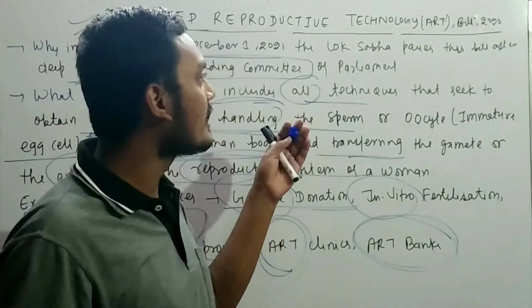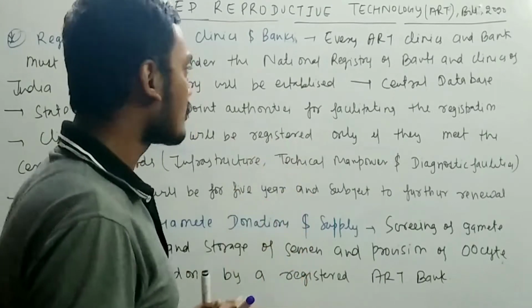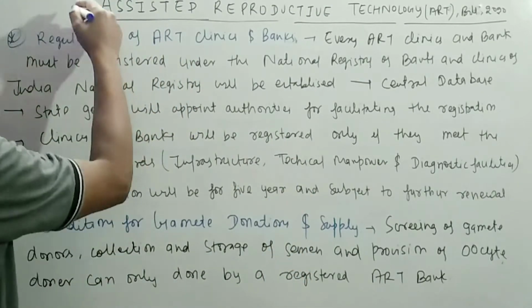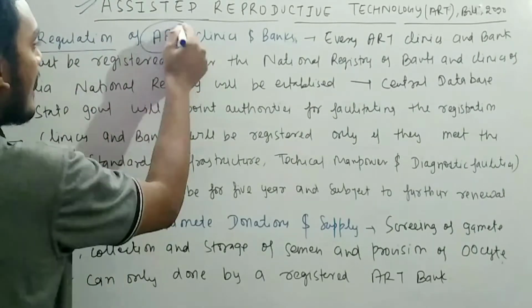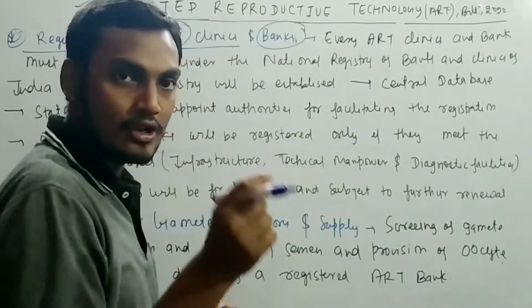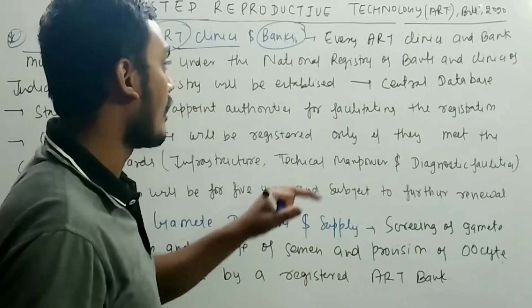So let's talk about the other features of this bill. First, as I have told you, what is assisted reproductive technology, and then the regulation of assisted reproductive technology clinics and the banks where the data related to the gametes is stored.